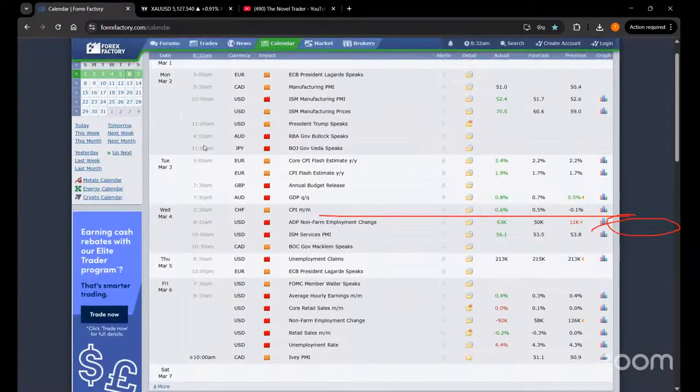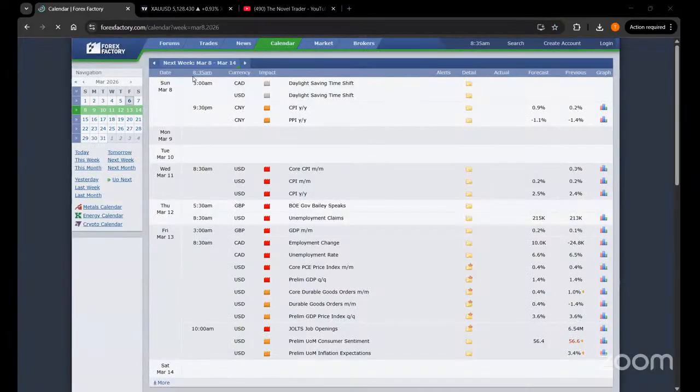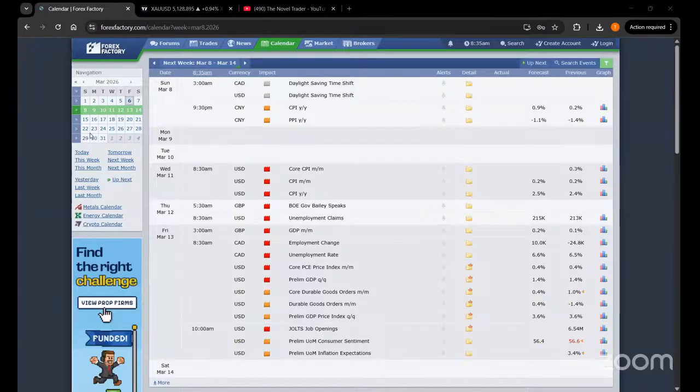We will be discussing on the weekend the next week's important news that is going to be released in the market, and we are going to live trade on every important news. So our next week will be busy.